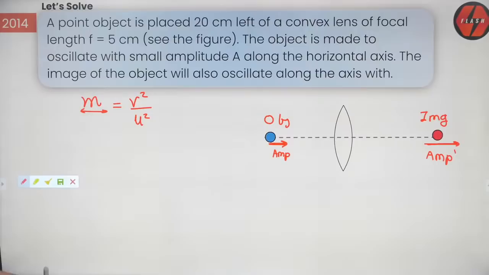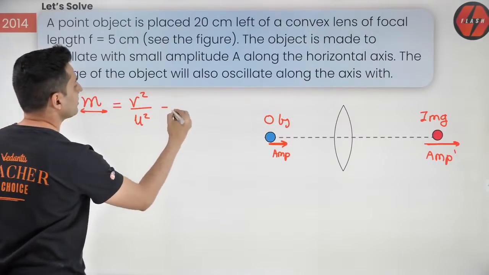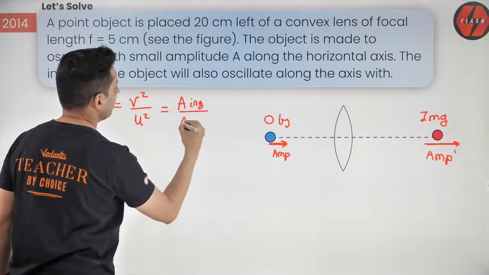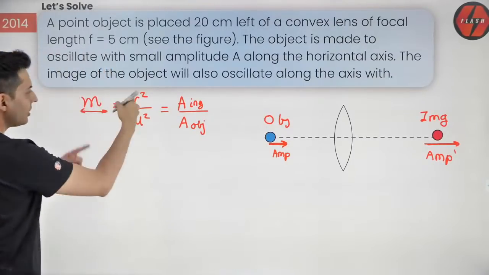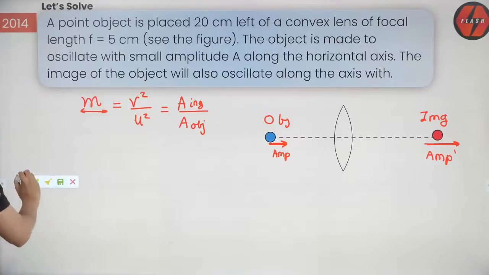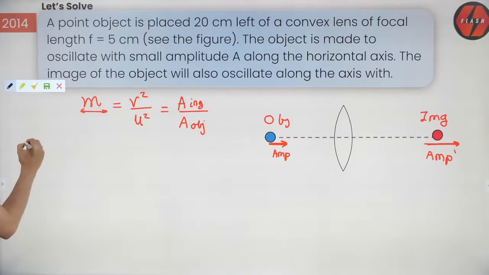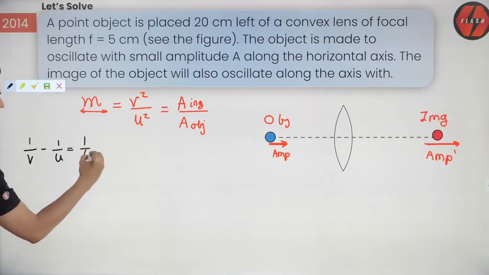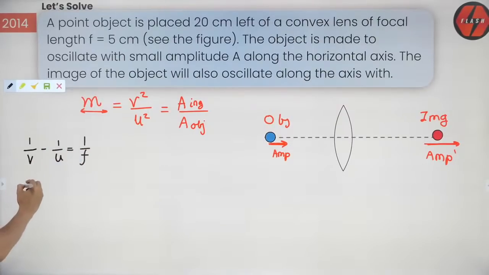Now use this formula and you will get the answer. This will be amplitude of the image upon amplitude of the object. So what is V? We first need to find out what is V. So we will use lens formula: 1 by V minus 1 by U is equal to 1 by F. This is lens formula. So remember, mirror formula has a plus.